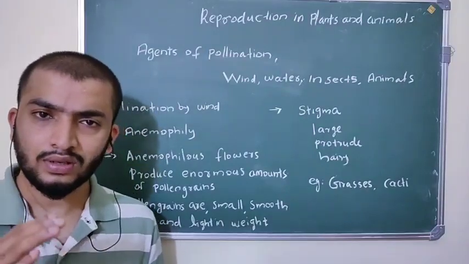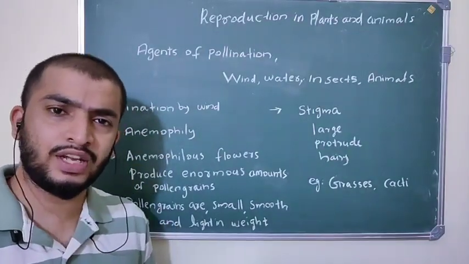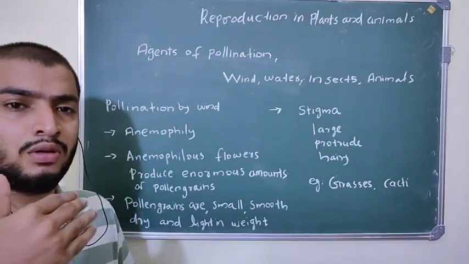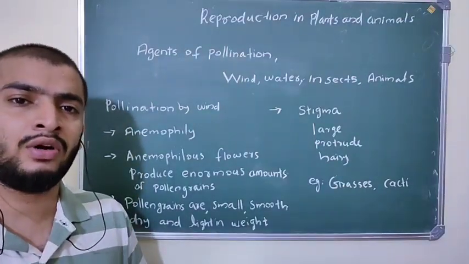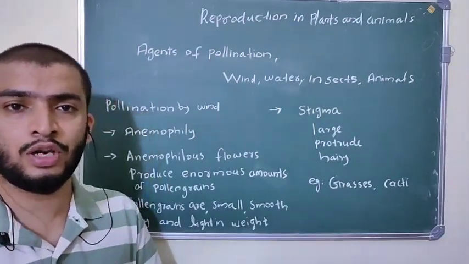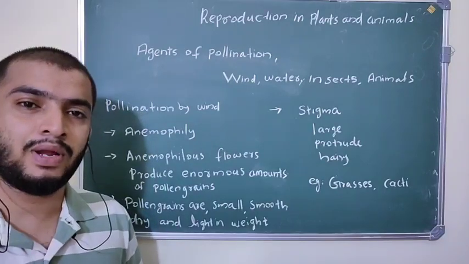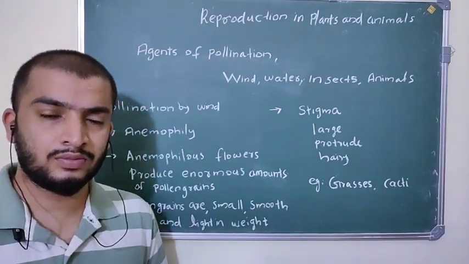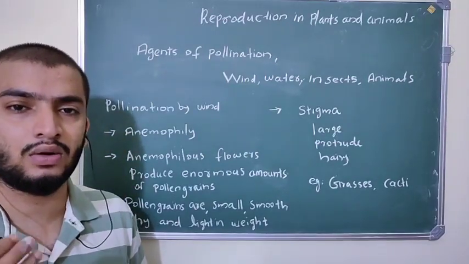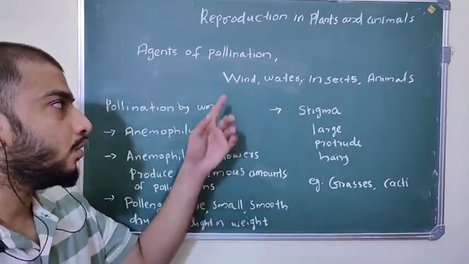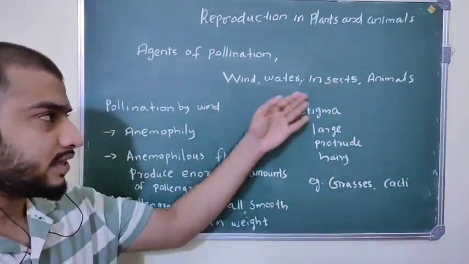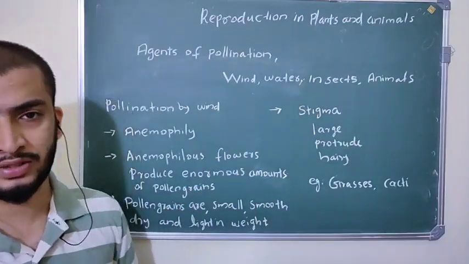Okay. In self-pollination, there is no need of agents. Those flowers that perform self-pollination are not dependent on external agents for pollination. But in cross-pollination, the flowers depend on external agents. So what are the agents which help in cross-pollination? They are wind, water, insects and animals.